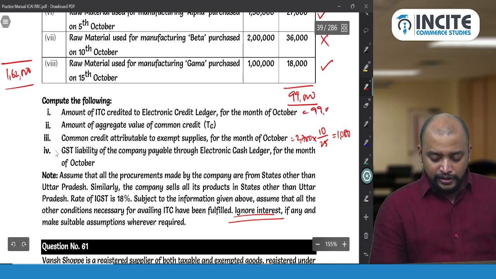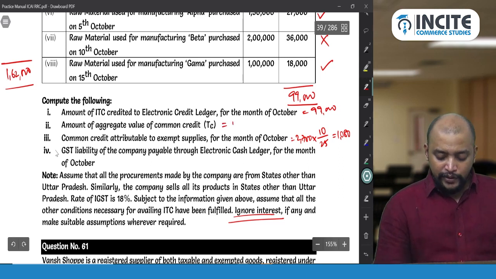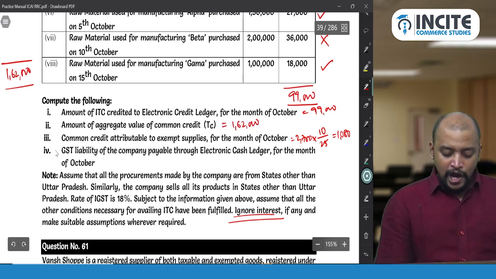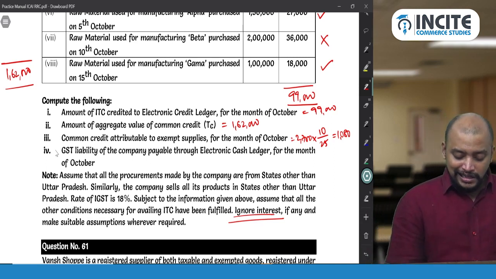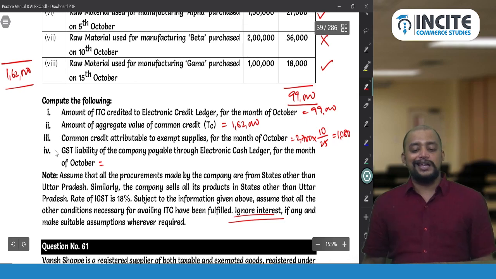And now what is the ITC credited to electronic credit ledger? We got 99,000. What is the common credit? We got 1,62,000. What is the common credit attributable to exempted supply for the month of October? 1,080. What is the GST liability of the company payable through electronic cash ledger for the month?